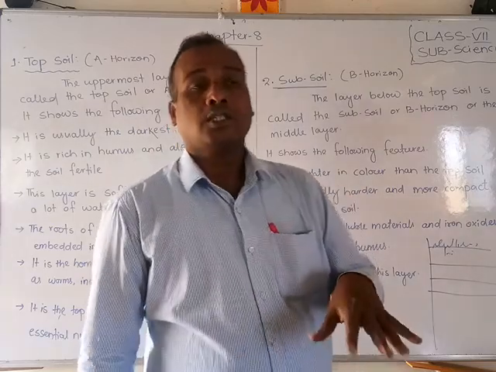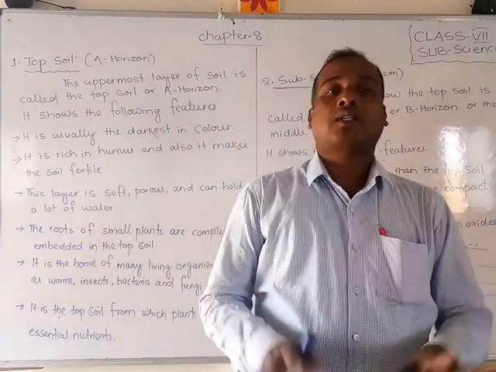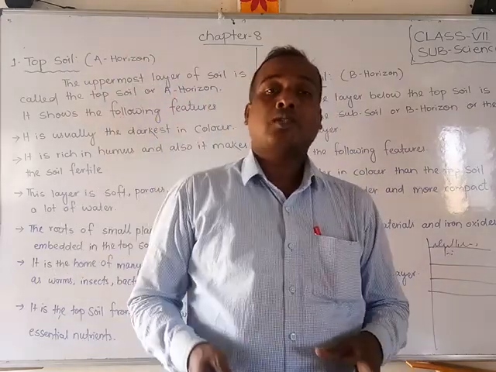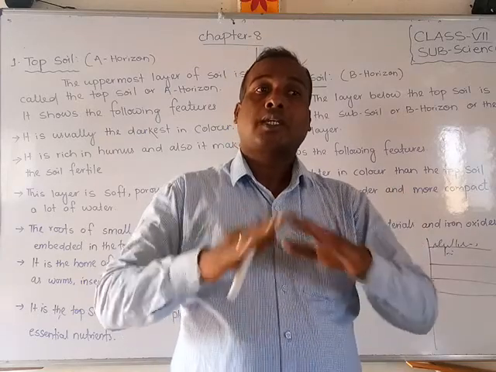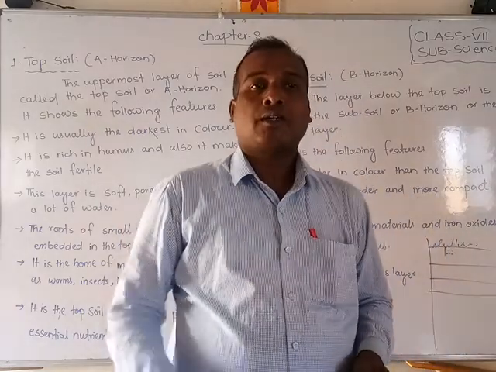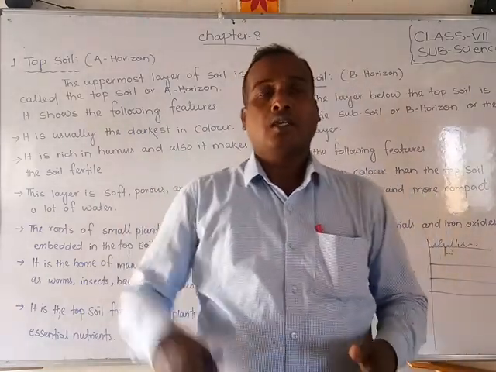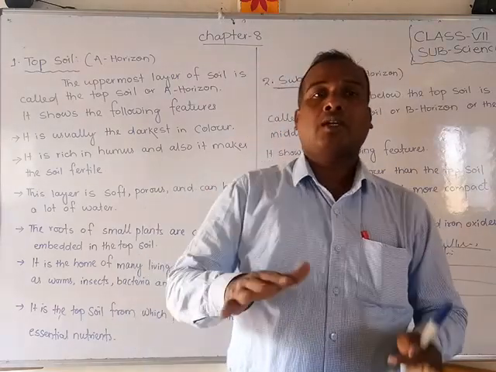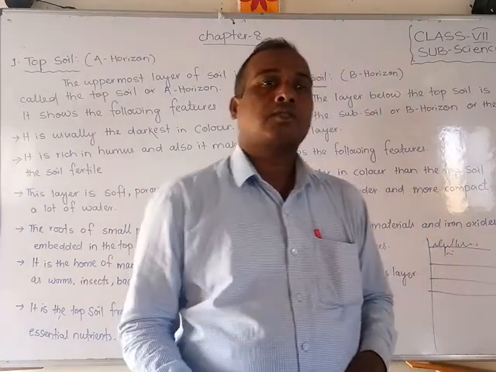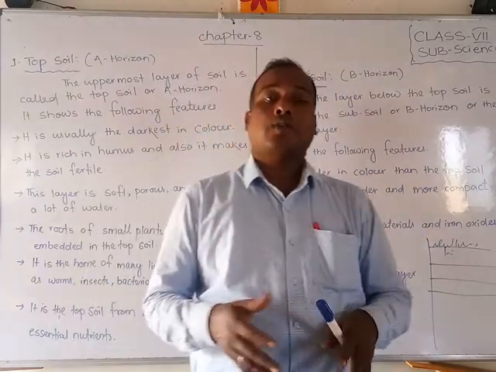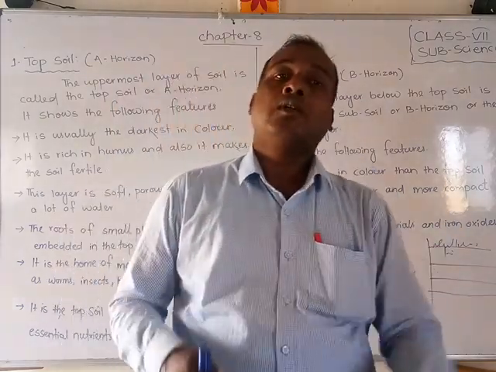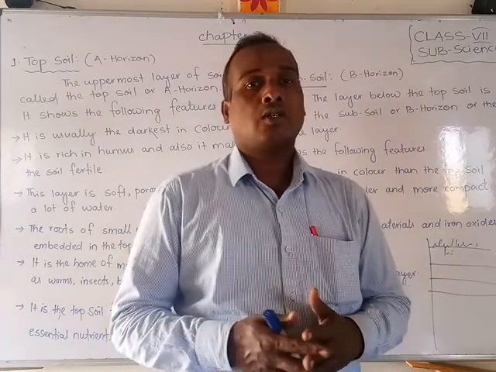The rainwater can stay in the subsoil. In the second layer water can be stored and stay. The topsoil holds water only for some time. Suppose you are making a bore or a well, you dig through the first soil and won't get water, but when you go deep, 50 feet or 100 feet down, then you will get a lot of water. When the rain comes, that rainwater is stored in the second layer, called the B horizon or the subsoil.